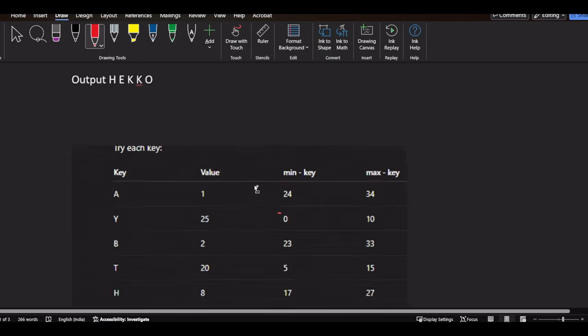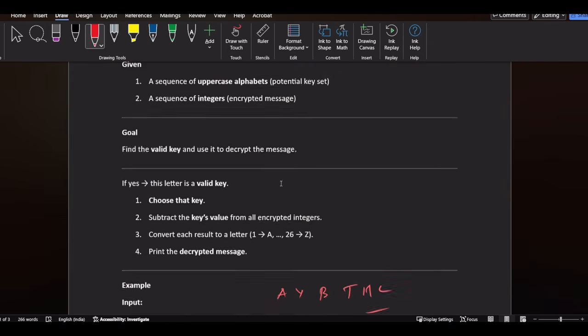So that's how we will be solving this question, finding out the valid key.